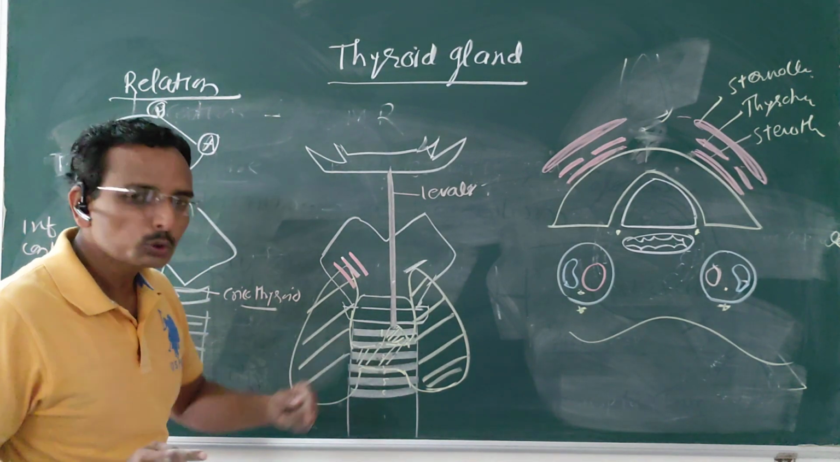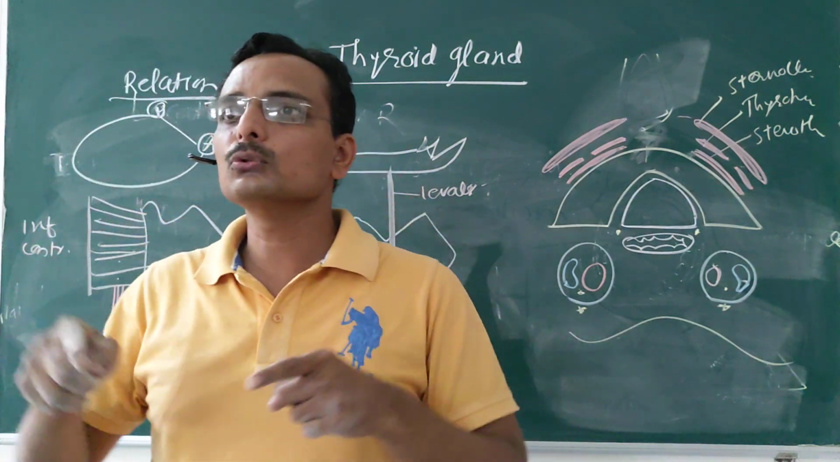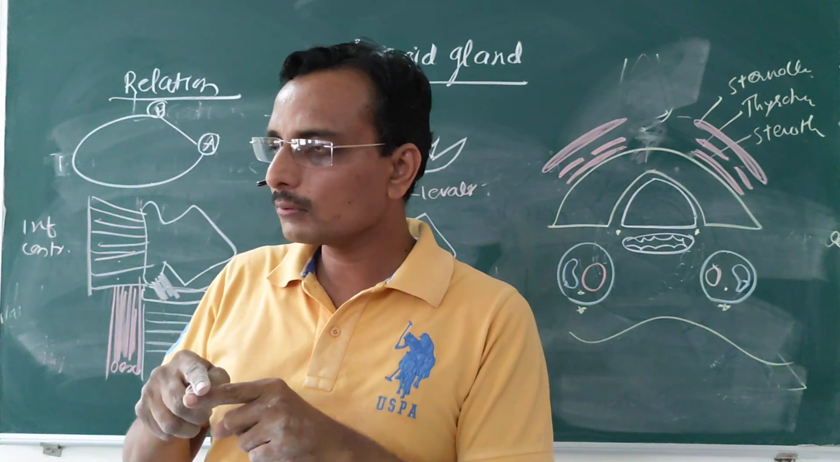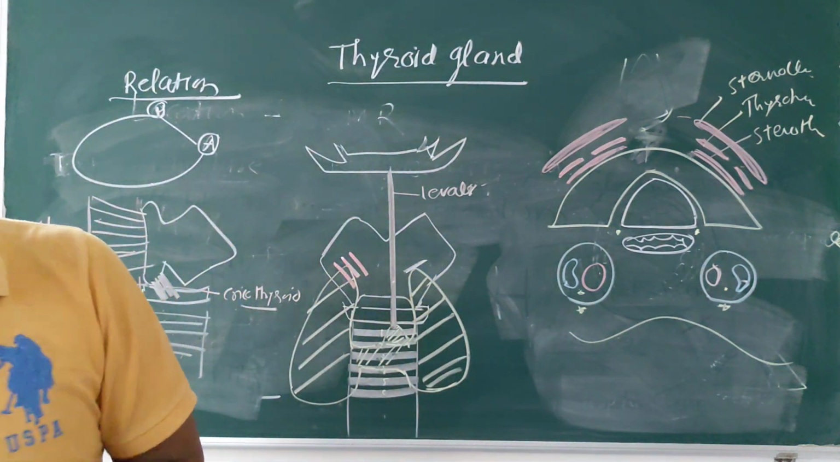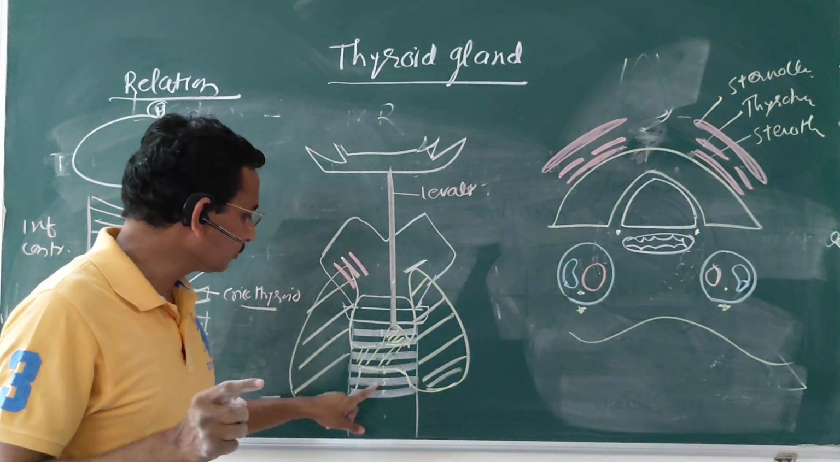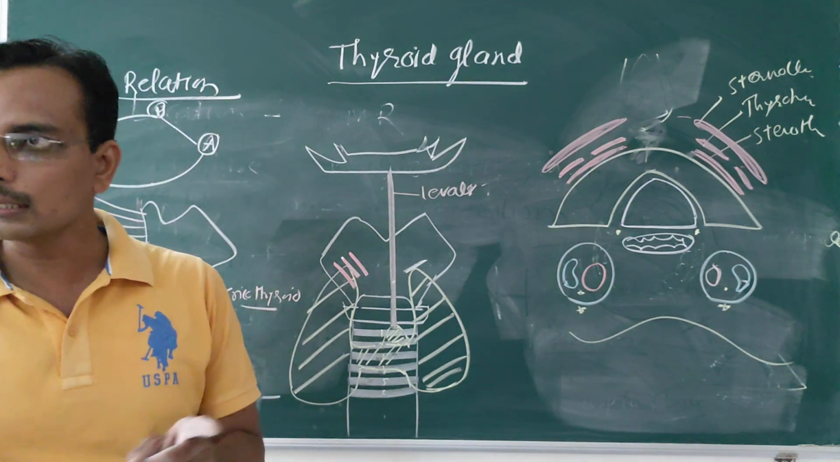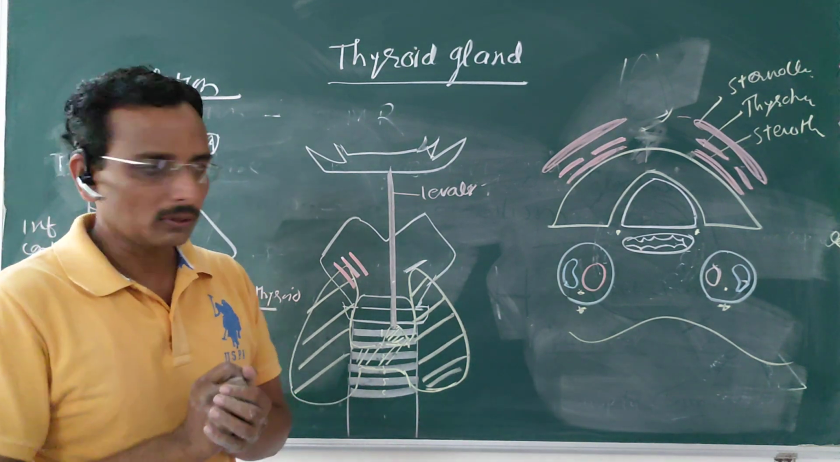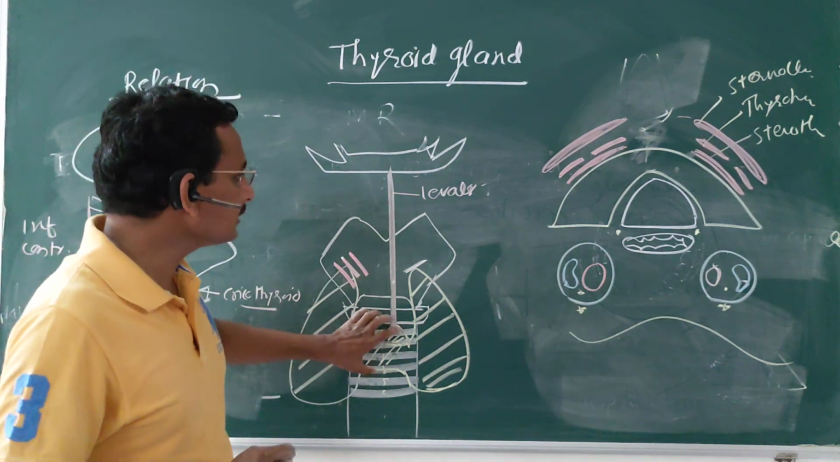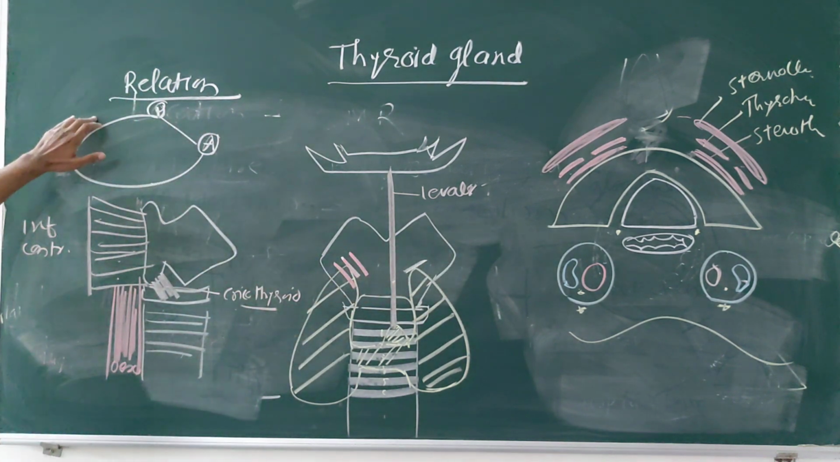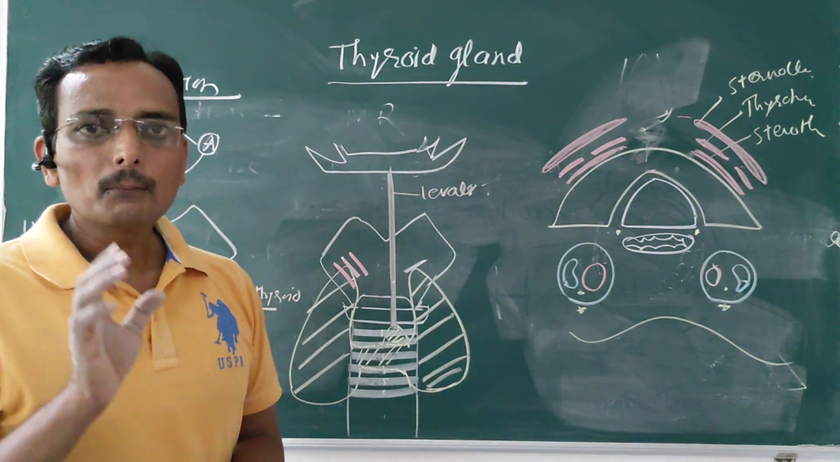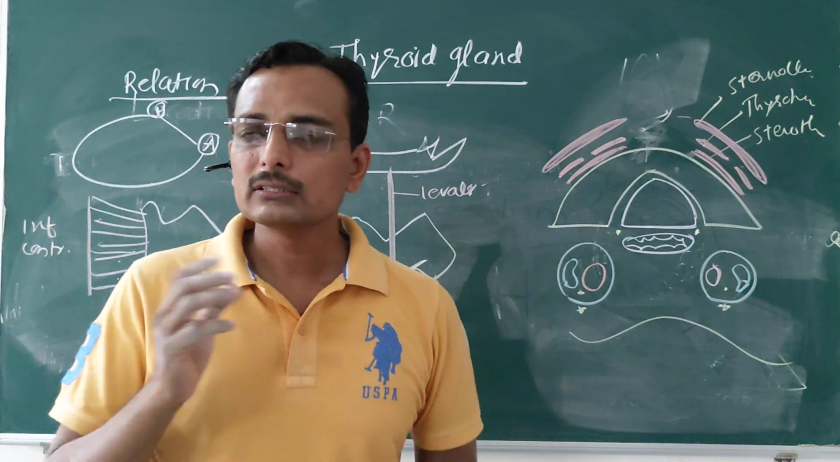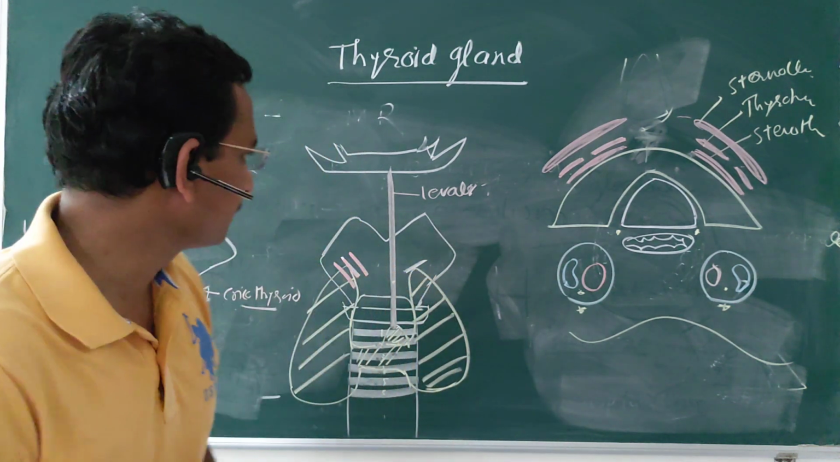The superior border is related to the anterior branch of the superior thyroid artery, and inferiorly it is related to the thyroid ima artery or the inferior thyroid vein, which we will see in the circulation. Okay, so these are the relations of the thyroid gland. Understand? Now we will see the blood supply, venous drainage, nerve supply, and the lymphatic drainage.